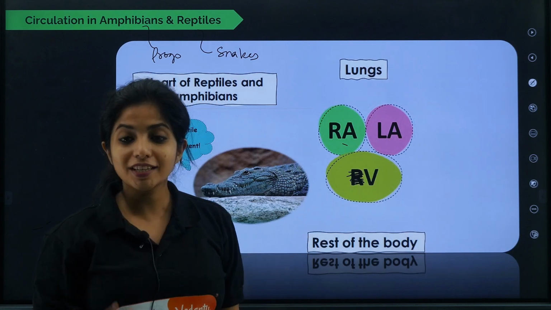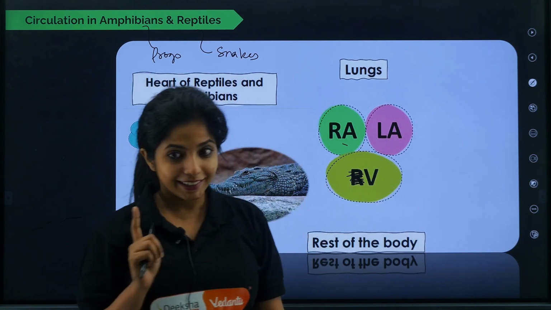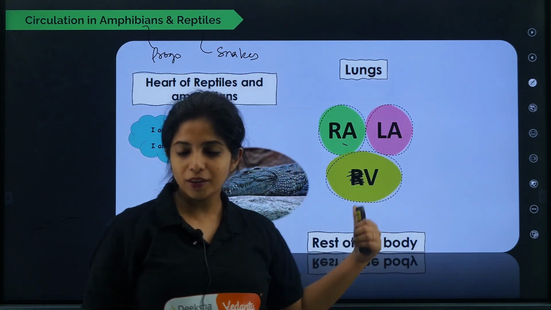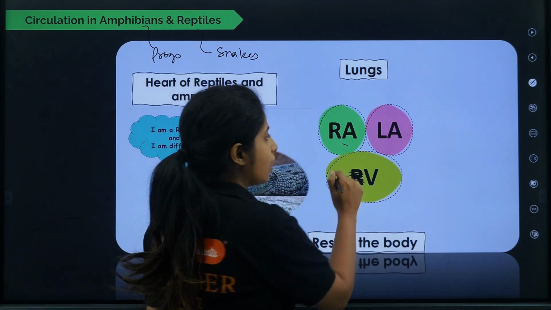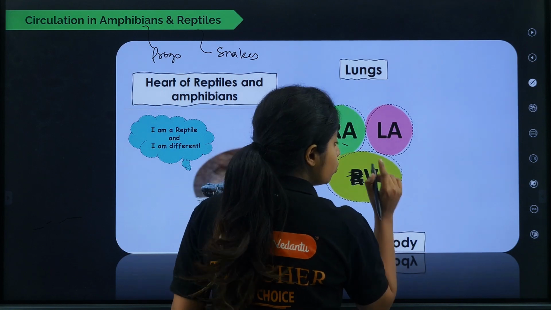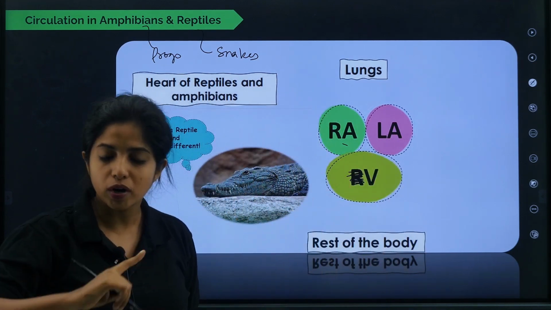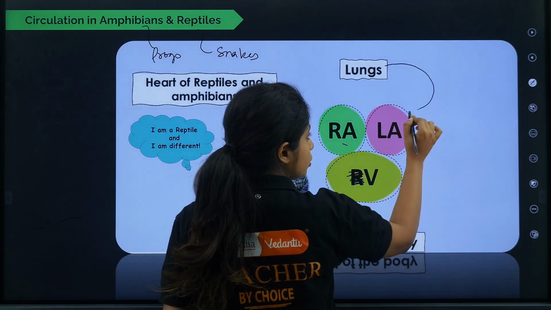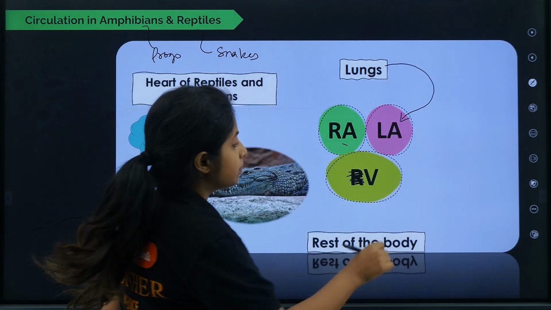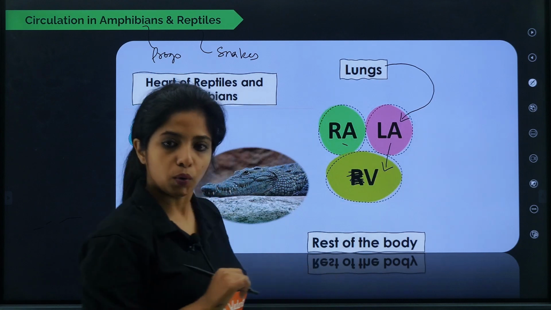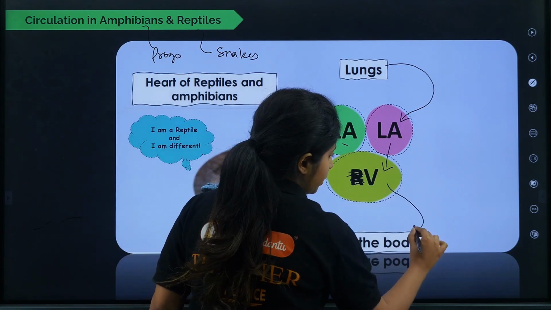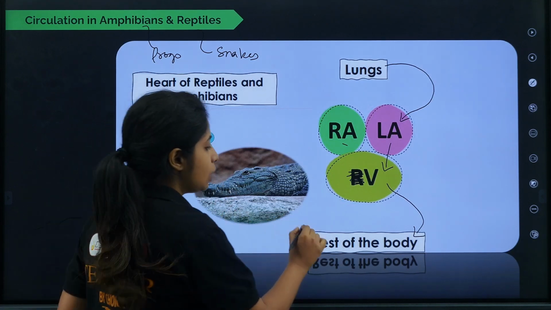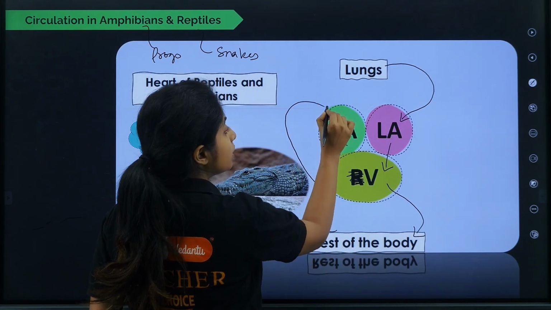1, 2, 3. So they just have a 3-chambered heart. How many chambers did we have? 4. Fishes, 2. What about them? 3. So over here they have a right atrium, a left atrium, and there is only one ventricle. Just like that, they also breathe in, and now oxygenated blood goes to the left atrium. From the left atrium it goes to the ventricle. From the ventricle it goes to the rest of the body. The rest of the body takes in the oxygen. What does it give back? Deoxygenated blood.